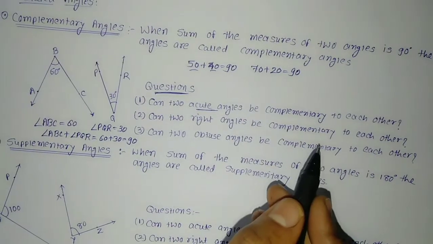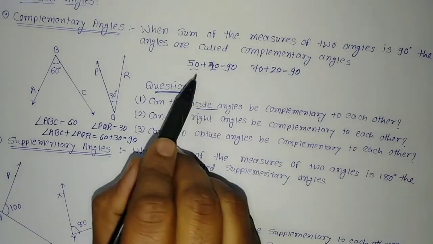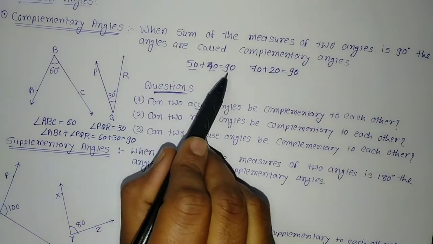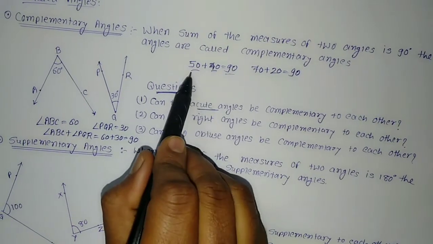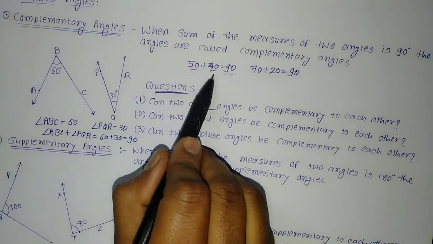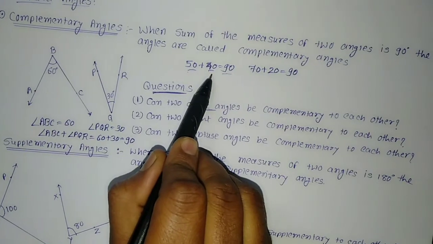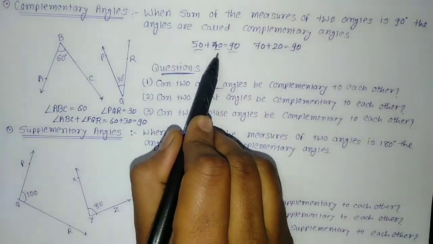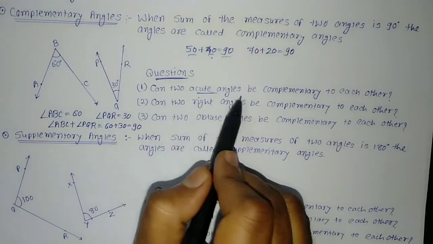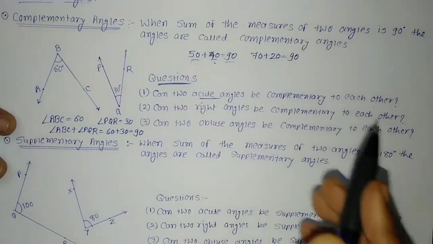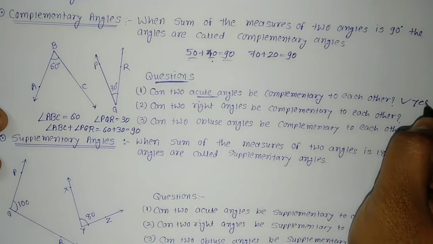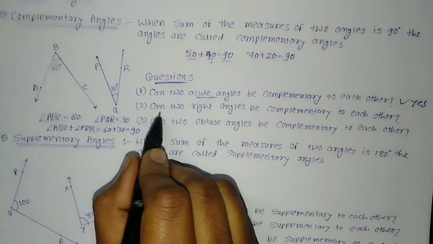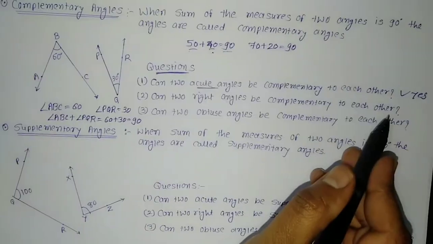Definitely, we saw that whatever angles we have taken, when we do the total, it becomes 90. In that case both the angles are acute. Acute angle means the angle is between 0 and 90. Then only the sum total of those two angles would be 90. So can two acute angles be complementary to each other? Yes, it is. Yes.